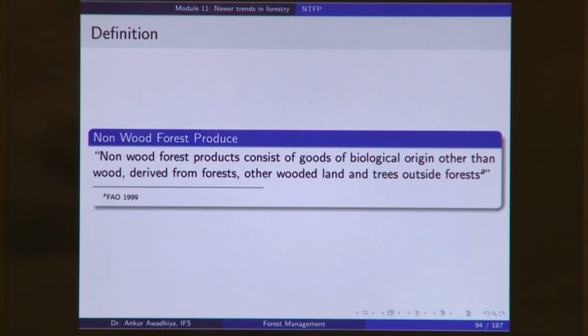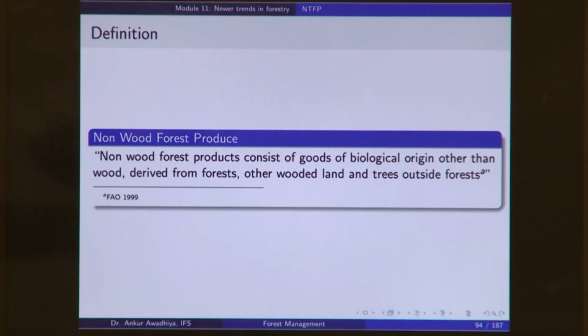It is not talking about the mineral resources. So, this is a pretty weak definition of the non-wood forest produce, because it is not including those forest produce that are from the mineral origin, and it is not incorporating those substances that we get as services.